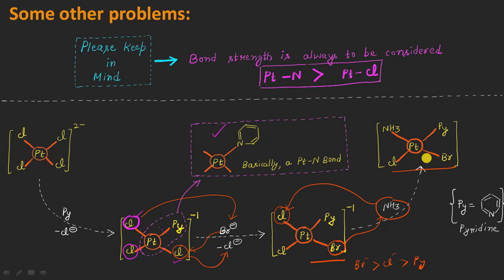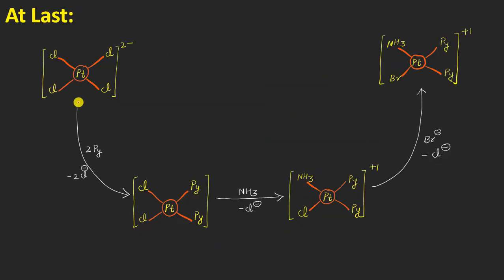So keeping in mind the bond strength of the platinum nitrogen and the platinum chloride bond, it will be quite easy for us to proceed in such kind of reactions, taking into account both the trans effect as well as the bond strength in case of the molecules which are to be cleaved, right? And after that, this is the last problem for the trans effect, which again starts from the tetrachloroplatinum 2 negative complex here.